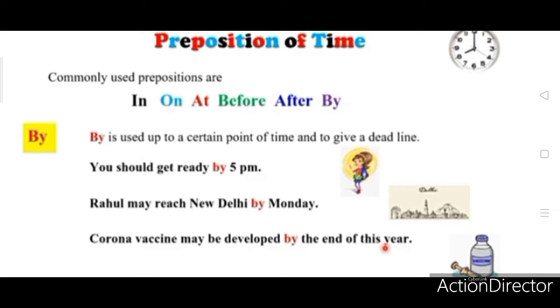You should get ready by 5 p.m. This is the deadline. You should not get ready after that. Rahul may reach New Delhi by Monday. Corona vaccine may be developed by the end of this year, but not after 2020. So this is the deadline. This is the usage of the word by.